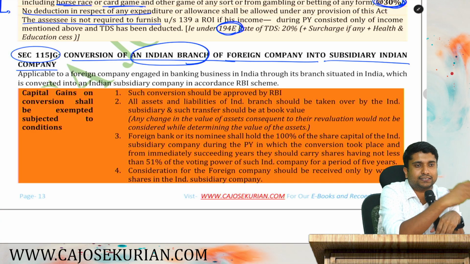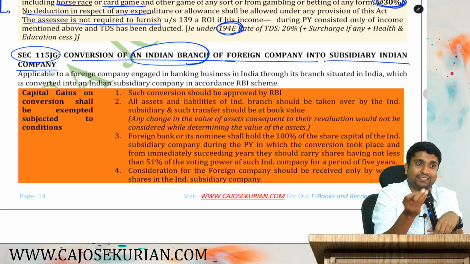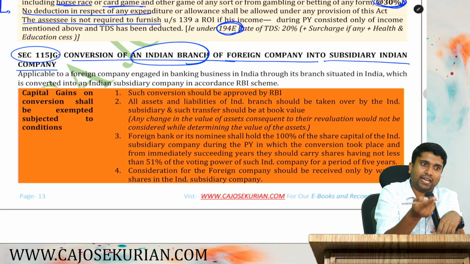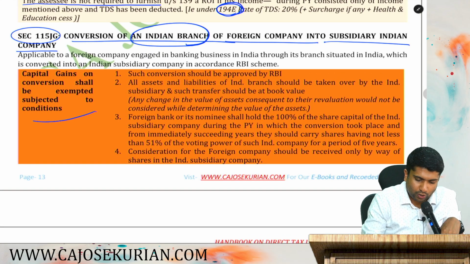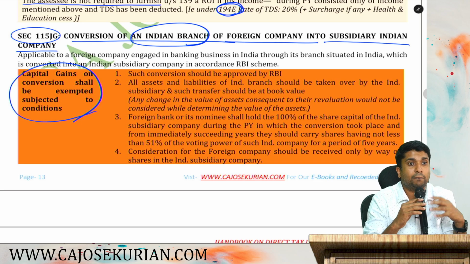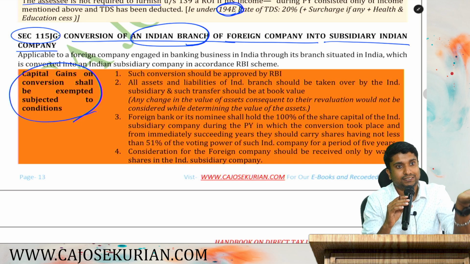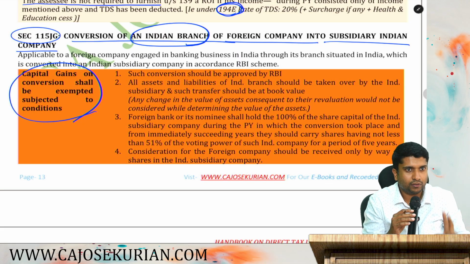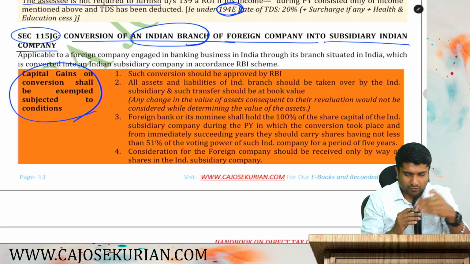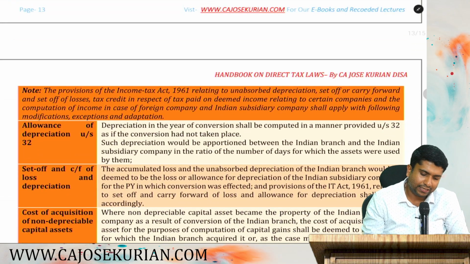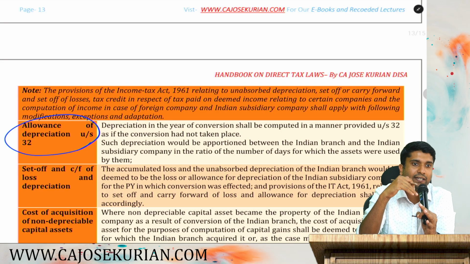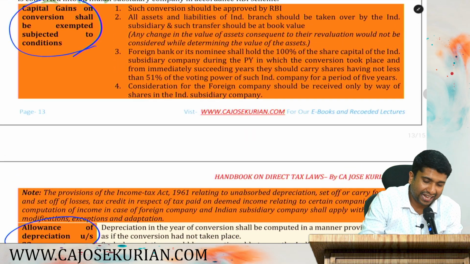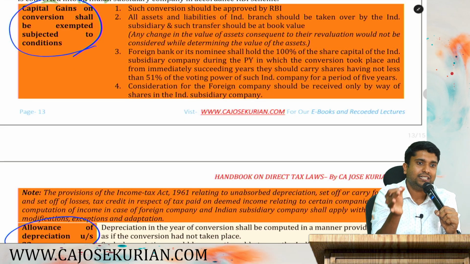Say for example, till yesterday, that branch had some losses. After conversion, can the branch losses be taken over by the subsidiary company? Those confusions are there. So this is basically a note where it ends all the confusion. Like when the branch transfers its capital asset to the subsidiary, it is not regarded as transfer. Number two, that subsidiary company can claim depreciation on the balance value, that is the WDV value of the assets held by the branch. So this circular addresses certain issues in relation to that conversion.